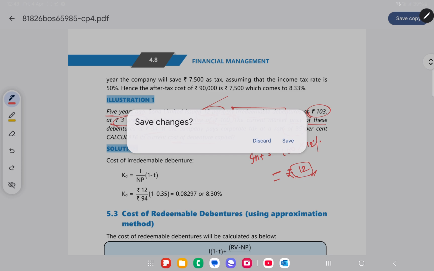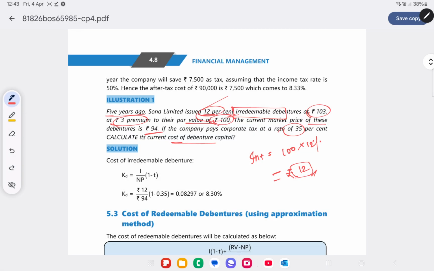And what about the issue price? One thing we need to be very careful about is that 5 years ago the debentures were issued at 103, at 3 premium. Is that the current issue price, or 5 years back? 5 years back it was issued at 103. Today the current market price is 94. This is what we need to take. We are calculating the cost of debt today, not 5 years back, so we need to take 94 and not 103.